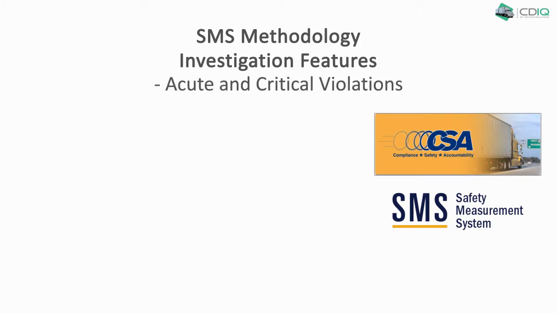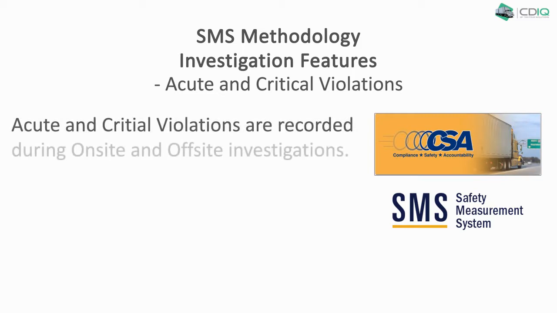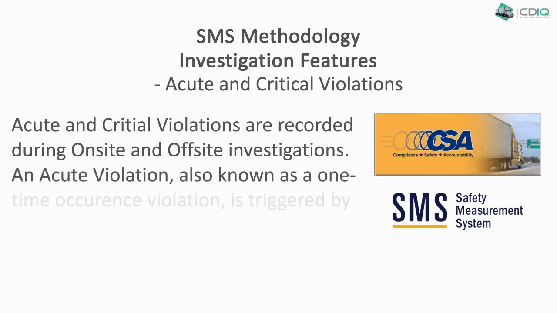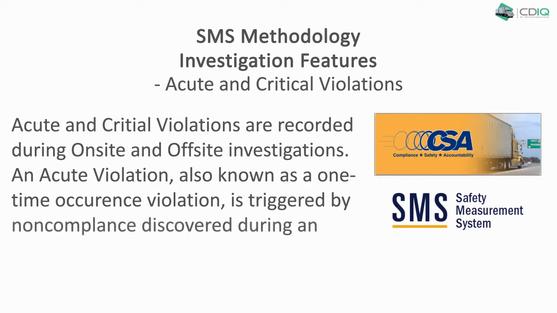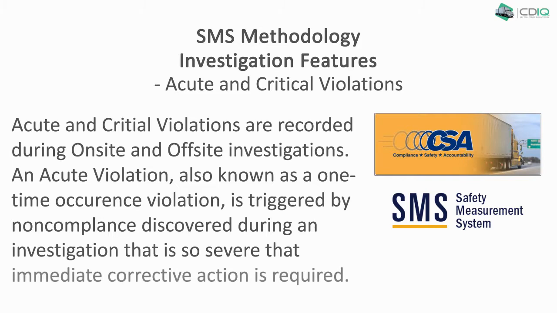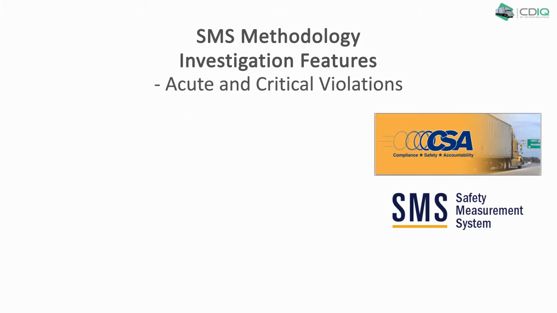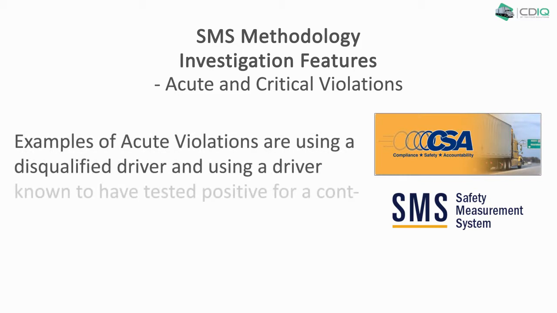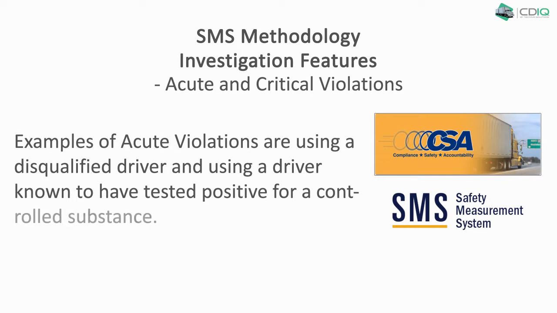Acute and critical violations. Acute and critical violations are recorded during on-site and off-site investigations. An acute violation, also known as a one-time occurrence violation, is triggered by non-compliance discovered during an investigation that is so severe that immediate corrective action is required. Examples of acute violations are using a disqualified driver and using a driver known to have tested positive for a controlled substance.